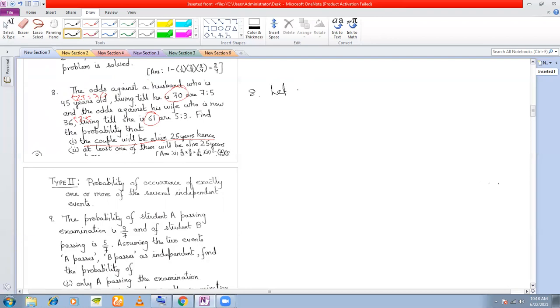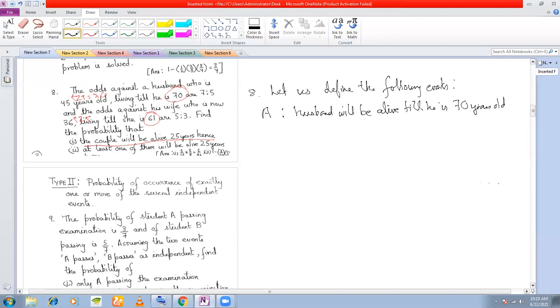So let us define the following events. The first event: husband will be alive till he is 70 years old, that is 25 years hence. What is his present age?